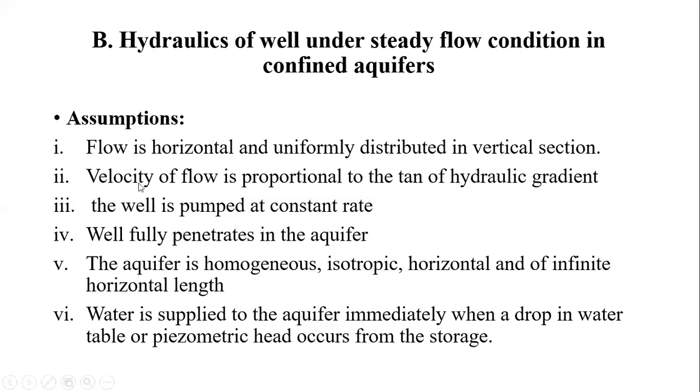Why piezometric head? Because we are looking at the confined aquifer. So for a confined aquifer, there will be a change in the piezometric head, and whenever there is a change in piezometric head, water will be immediately supplied to the aquifer. Clear? Now we'll start our derivation.